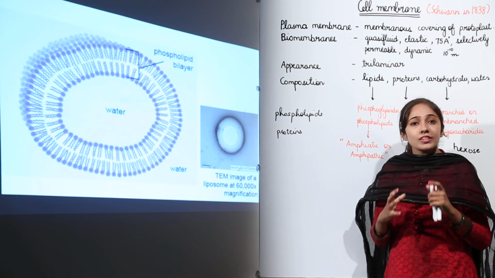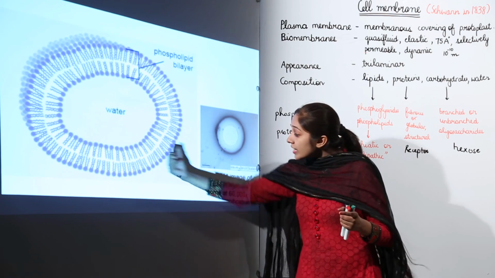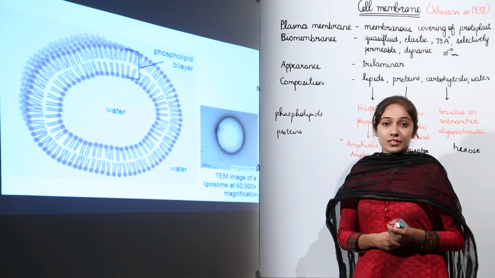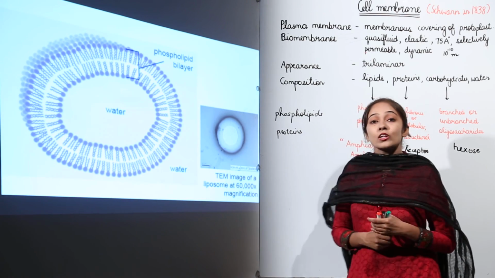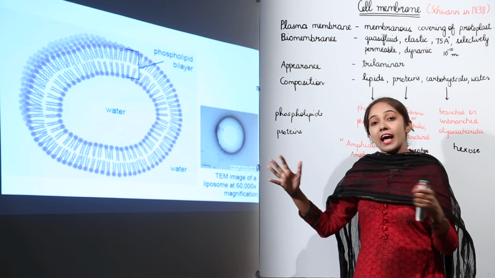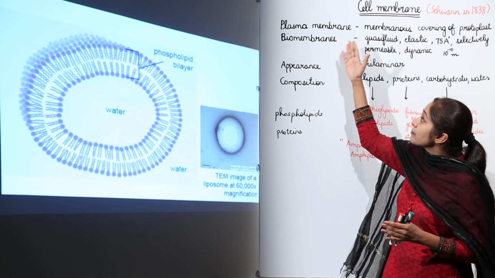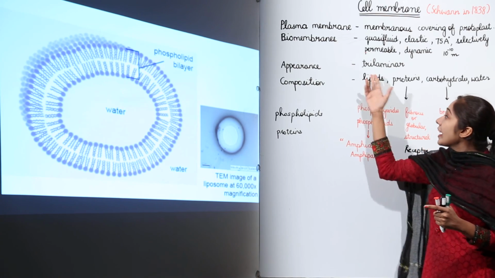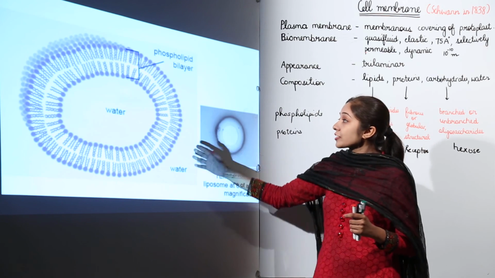Well, when you talk about the cell, inside the cell we have what? We have water. Outside the cell we have what? We again have water. So we have an aqueous environment outside the cell and inside the cell also. And this aqueous environment, the outside one and the inside one, is separated by this membrane that we have discussed, the plasma membrane or the cell membrane. Now as I told you, it is trilaminar. So you can see this phospholipid bilayer, how it is actually arranged.